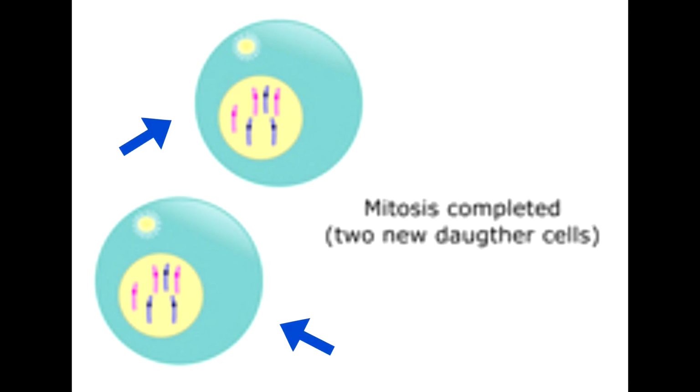The formation of the two daughter cells means mitosis has been completed, and the two daughter cells will continue to grow until it is their time to start dividing as well, or undergoing mitosis again.